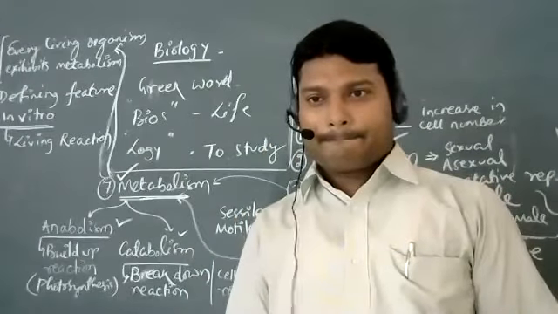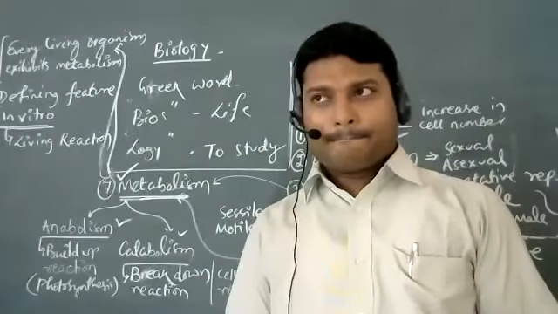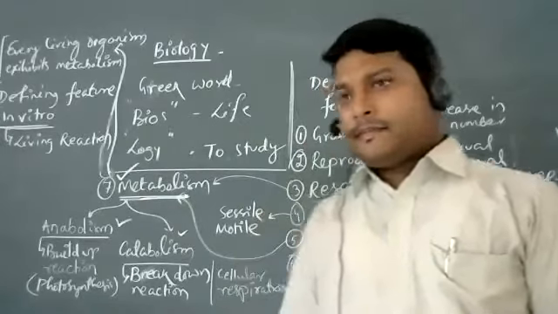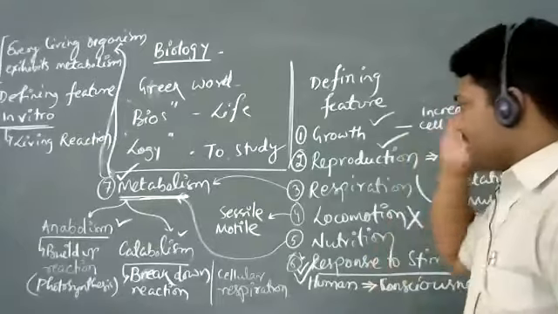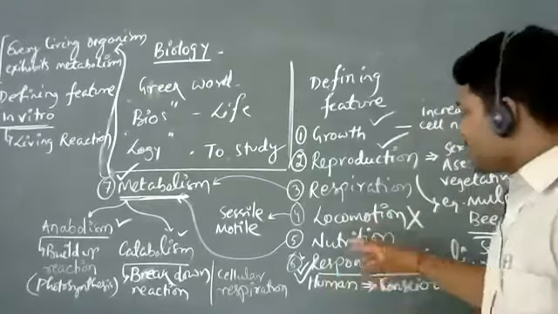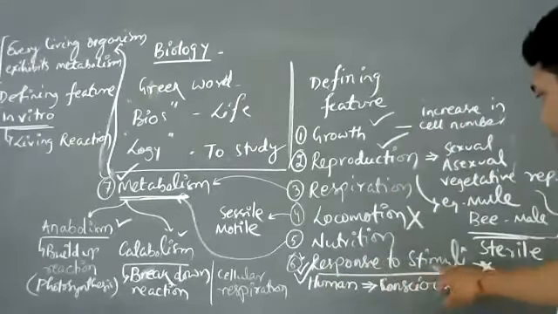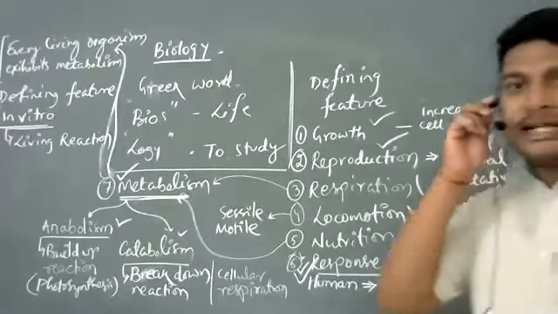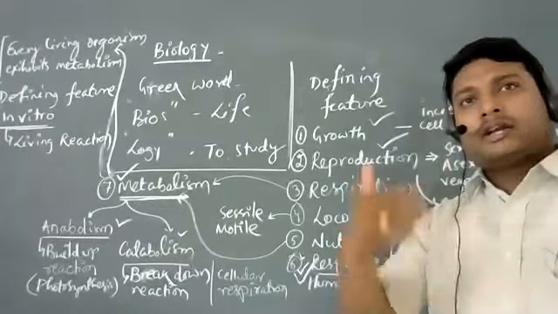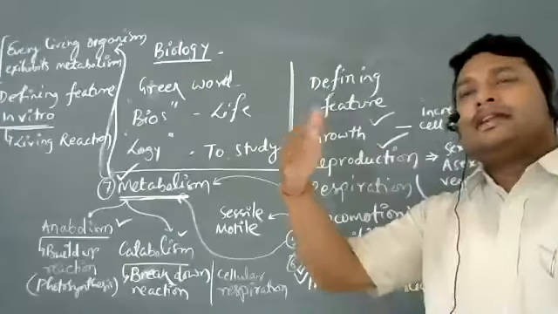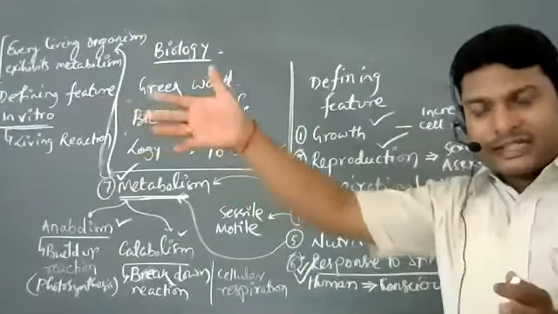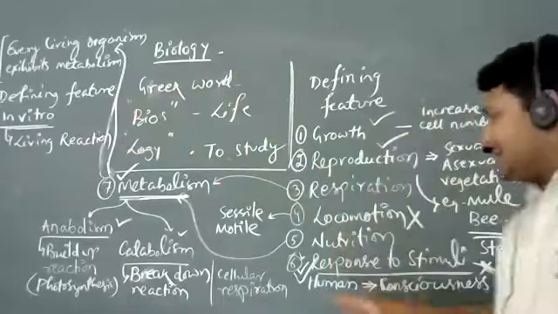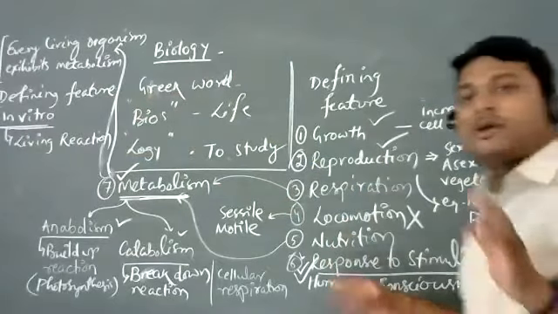So response to stimuli and consciousness, are they both the same feature? Pratima Sahu, I guess, I think that's the name. Pratima, response to stimuli means the organism is able to respond to the outside factors. Now, consciousness, as I said, is found only in the case of human beings.